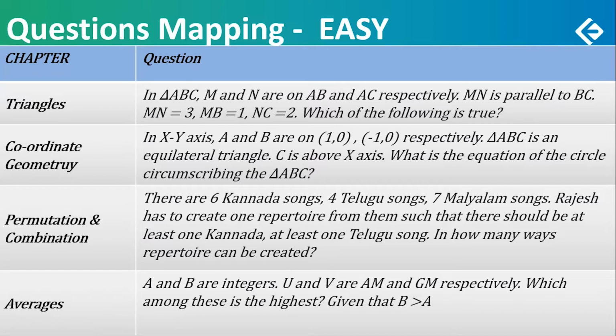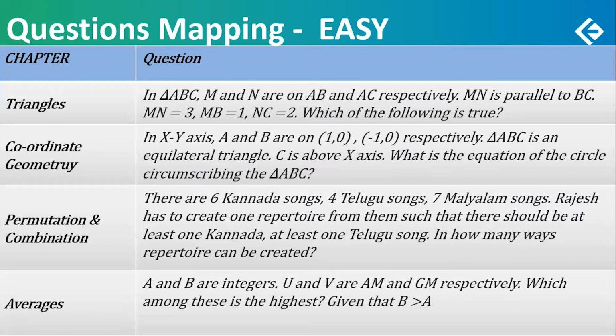What is the equation of the circle circumscribing triangle ABC? The circle is circumscribing ABC. It has to pass through A and B. You know the points A and B. Just verify which one. If you try 1, 0 or try minus 1, 0 and verify which of them will satisfy the given equation. Just look at that. You have to try 1, 0 and you would get the answer.